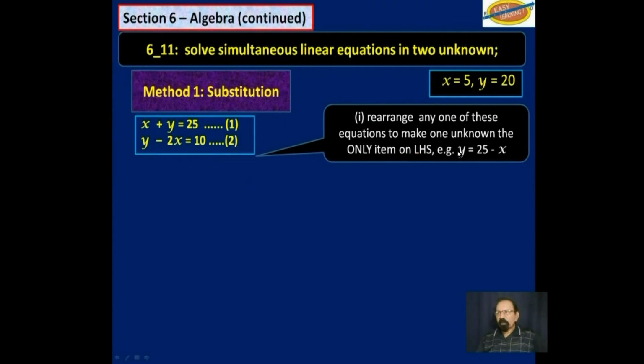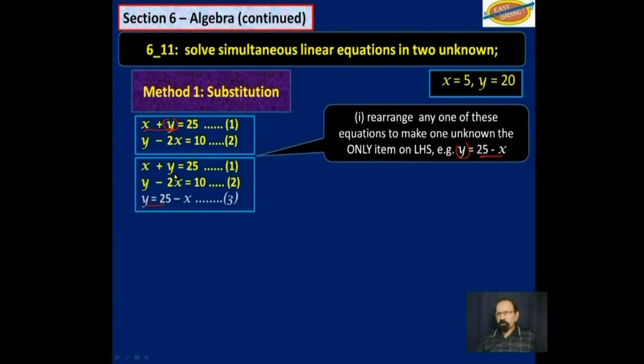So we can rearrange this first one here, leave y on this side, and that x goes over to the next side, it becomes negative x. So now you have y is equal to 25 minus x. We have rearranged the first equation to this.